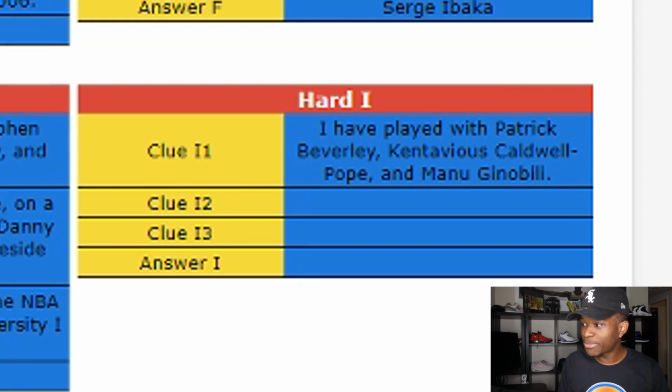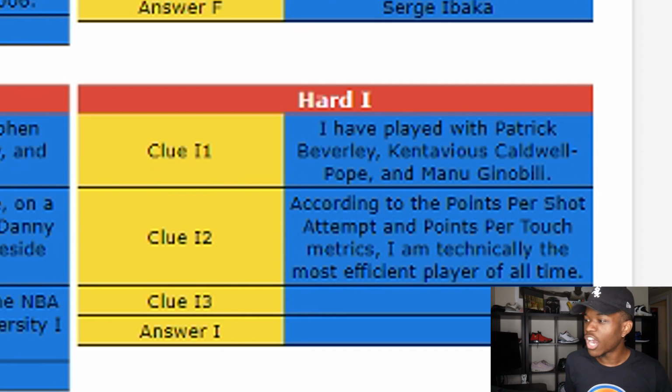Still perfect. I played with Patrick Beverley, Kentavious Caldwell-Pope, and Manu Ginobili. So we're talking about a player that played for the Spurs. That's all I got from that. According to the points per shot attempts and points per touch metric, I am technically the most efficient player of all time. They used to play for the Spurs. They play for the Spurs.